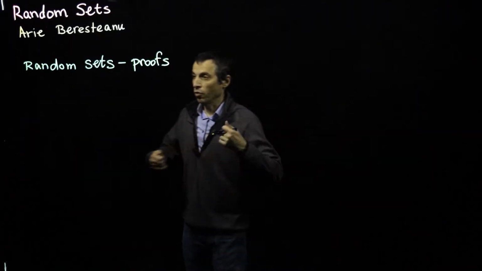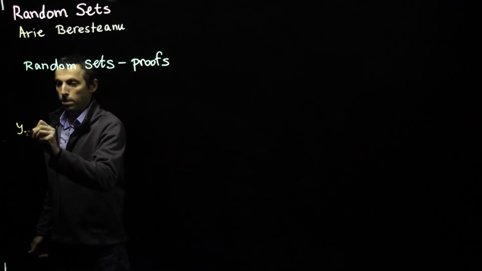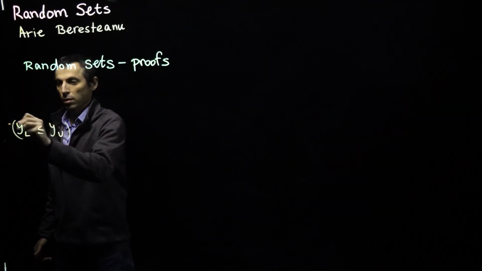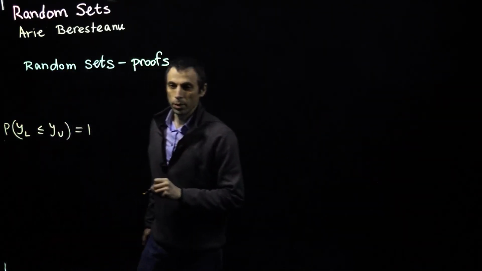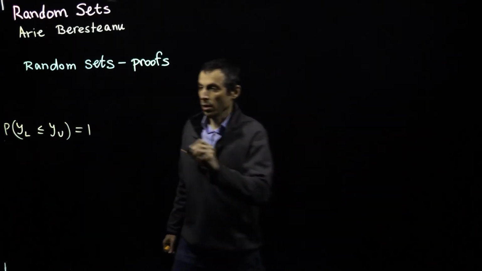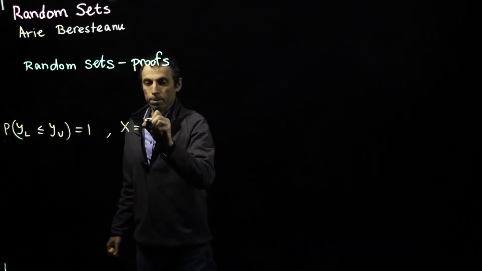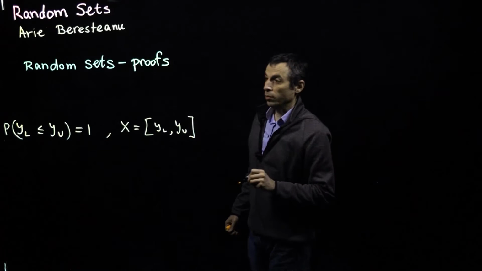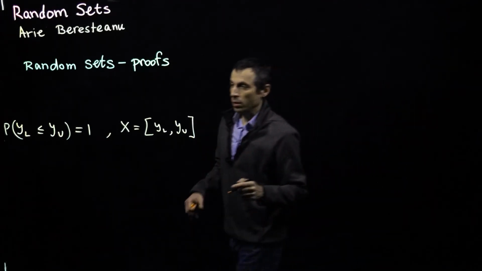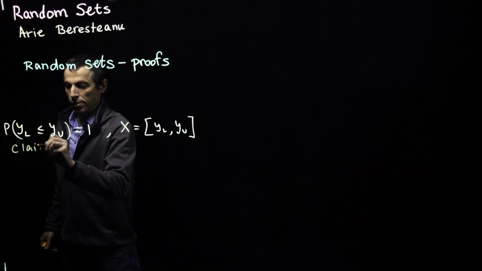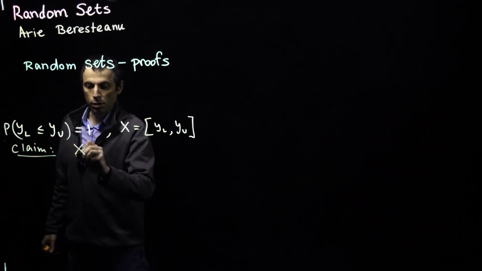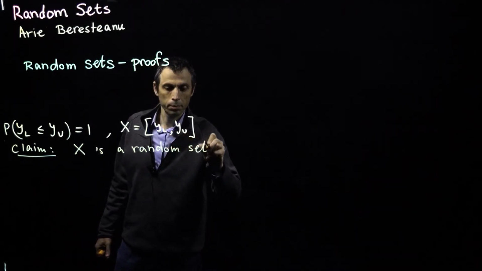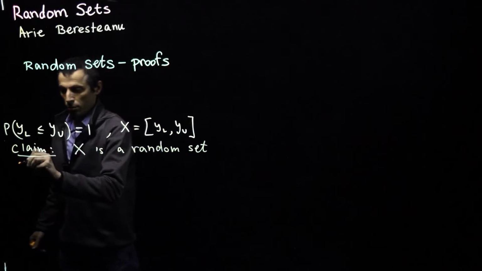The second example involved Y lower and Y upper, such that the probability that Y lower is less than or equal to Y upper is equal to 1. And we defined X to be the interval between Y lower and Y upper, and those are random variables in R. So the claim is that X is a random set. Let's write down the proof.